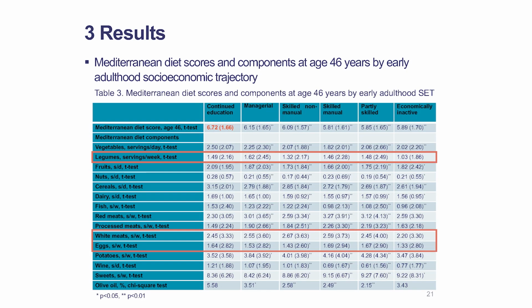And the difference in diet quality is also shown based on our descriptive results. You can see that the continuing education class is associated with a higher mean value of Mediterranean diet score. And their better diet quality is also shown in most food components included in the Mediterranean diet, except for legumes, white meats, and eggs.